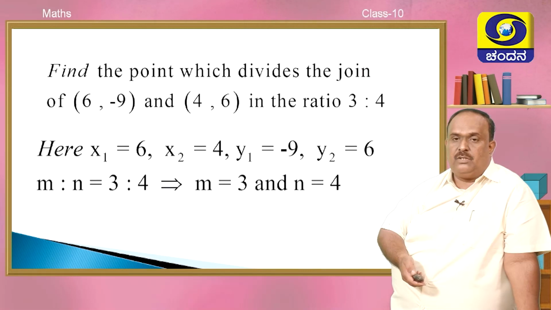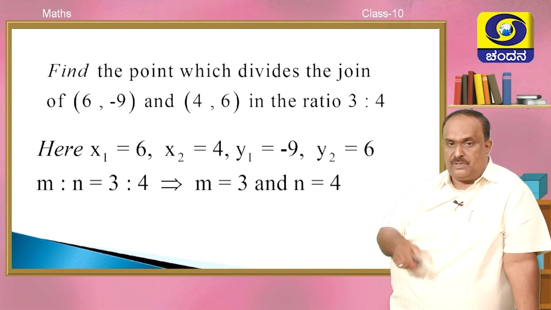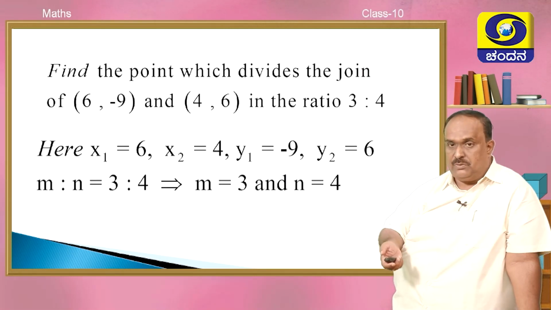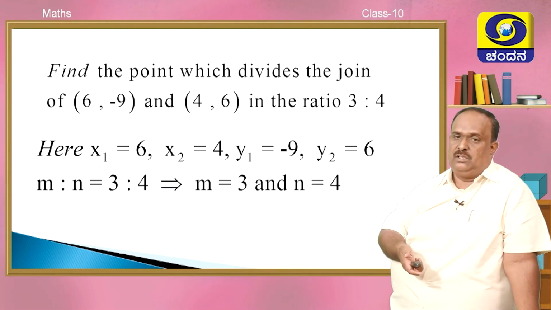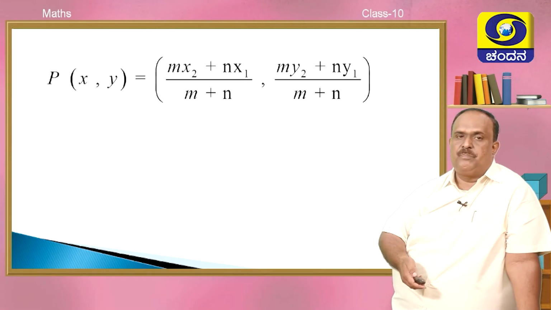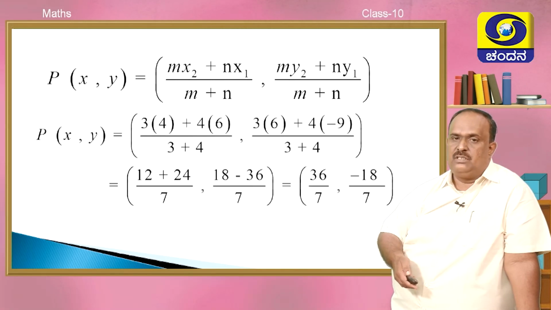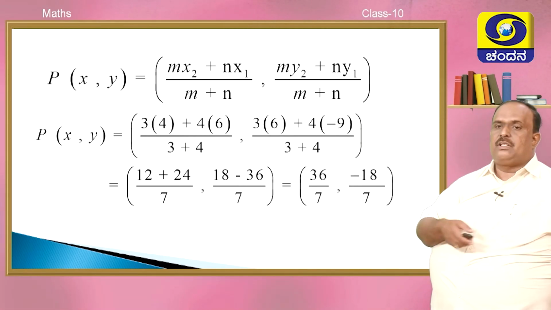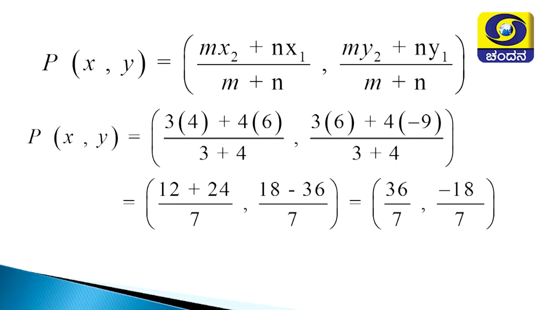You can write x1, y1 or x2, y2, whatever way you want, but it should be correct. Now m equal to 3 and n equal to 4. This is the formula. Substitute, simplify. The required point is (36/7, -18/7).